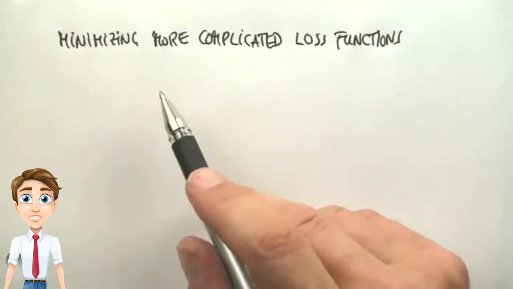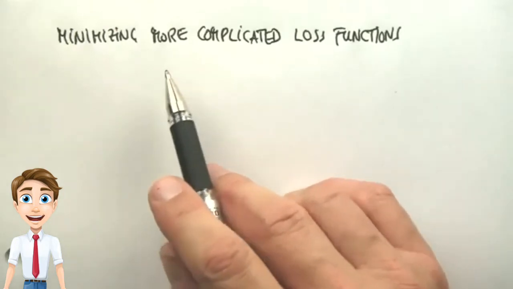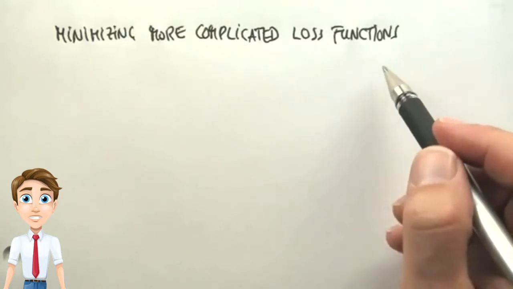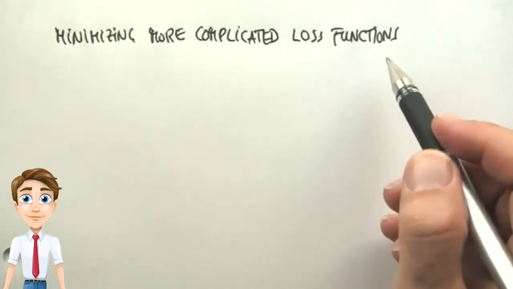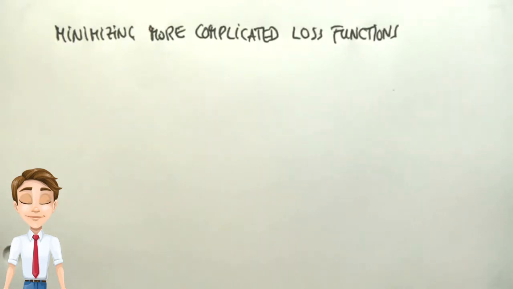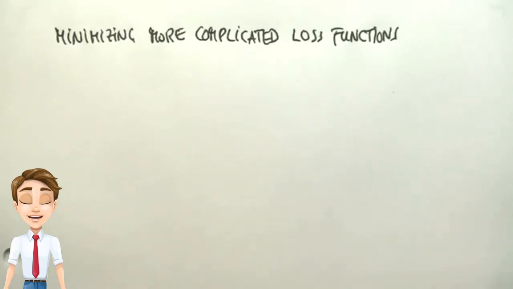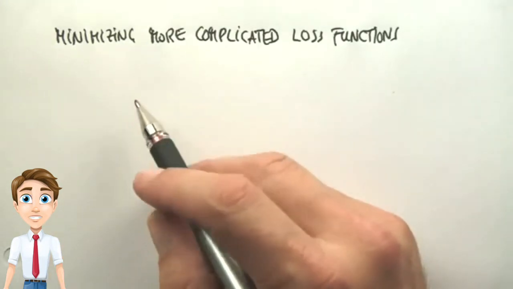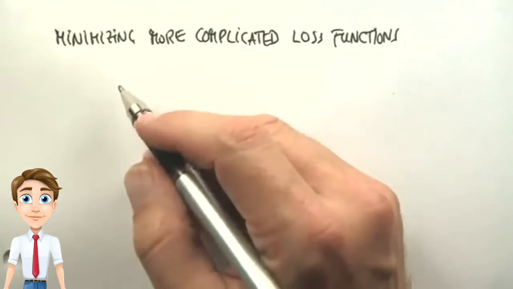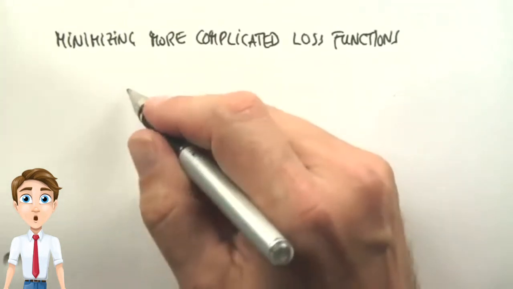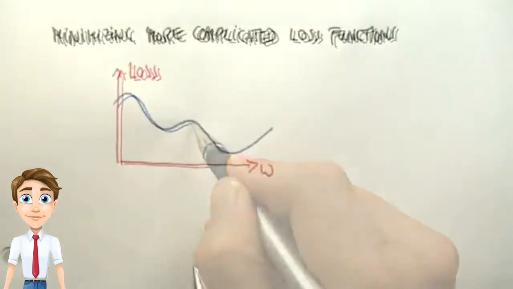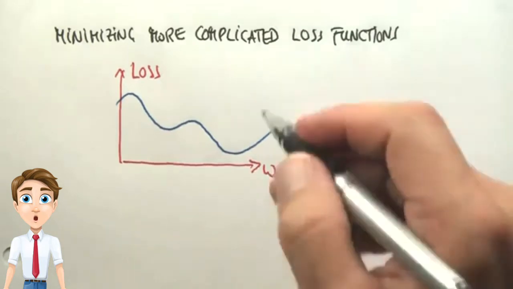This all raises the question of how to minimize more complicated loss functions than the one we discussed so far. Are there closed-form solutions of the type we found for linear regression, or do we have to resort to iterative methods? And the general answer is, unfortunately, we have to resort to iterative methods. Even though there are special cases in which closed-form solutions may exist, in general, our loss functions now become complicated enough that all we can do is iterate. Here is a prototypical loss function, and the method for iteration will be called gradient descent.